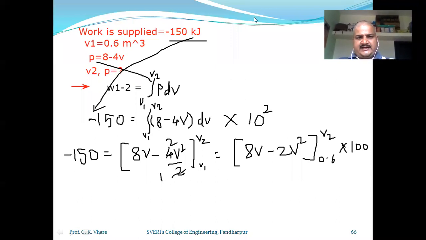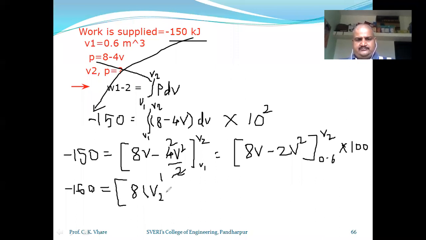So once again we can write that minus 150 is equal to, can anybody help me? In bracket 8, what is your V2?